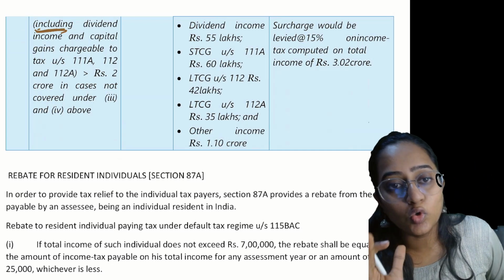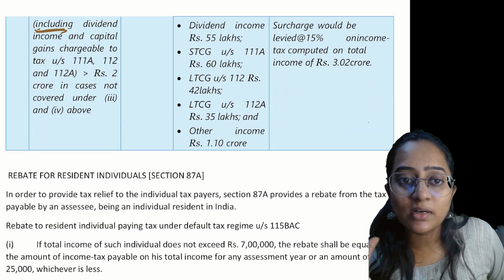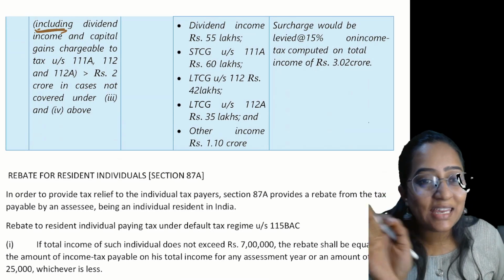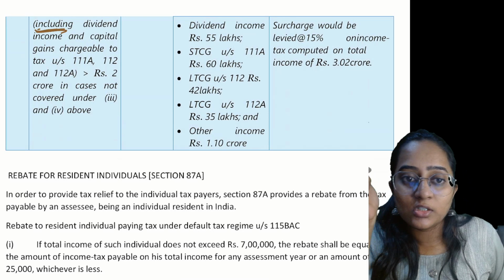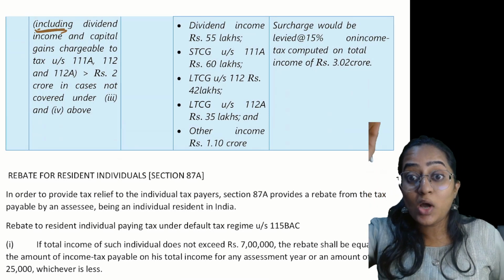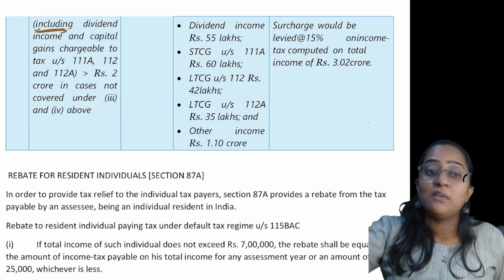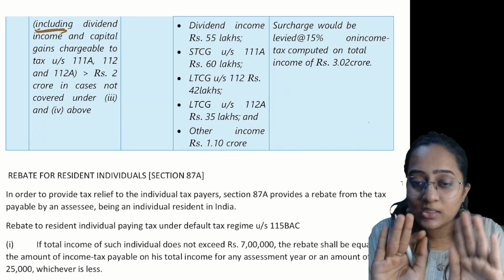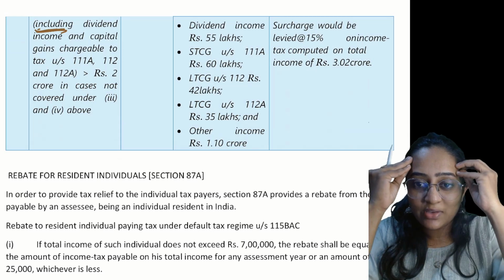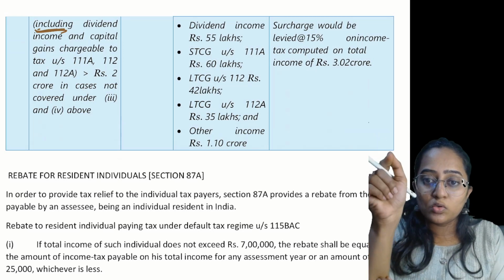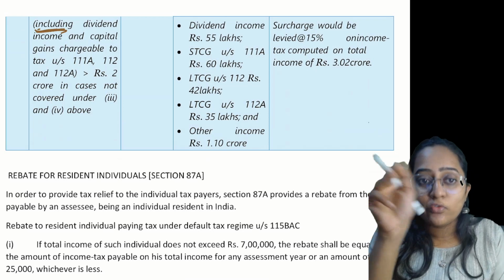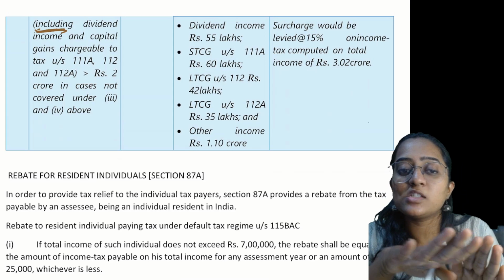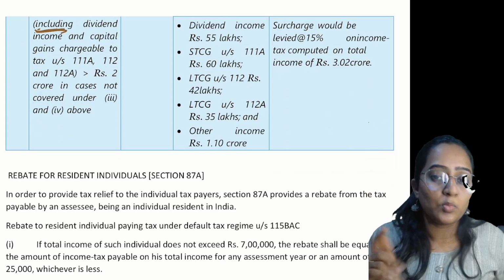Next, where the total income, including the dividend income and capital gains under section 111A, 112, 112A, is greater than 2 crores in cases not covered under 3 and 4 above. We are not going to cover any cases which are in 3 and 4. You are just going to consider the case which is not there in 3 and not there in 4. First, if you have income, you will go and see 1, 2, then you are going to see 3, 4. If your case is not there in 3 and 4, last you will come to 5.